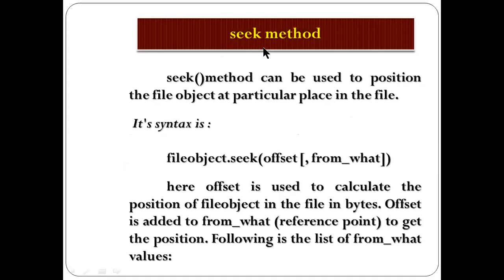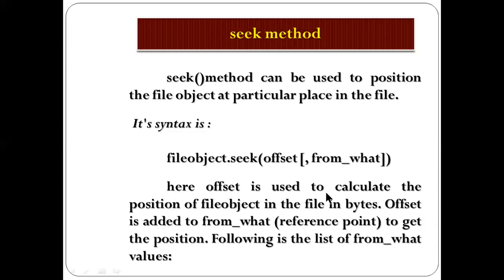So first, this is for searching a value. The seek method can be used to position the file object at any file position. Your cursor will be at the 0th position, the first position, and 2 means end of file. So you can place it there. What is the file object? In the previous slide I have written f. I can write f.seek, the function with offset comma from what. This method you have to use.